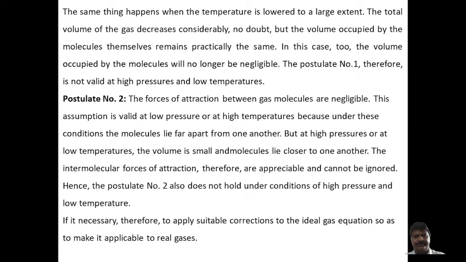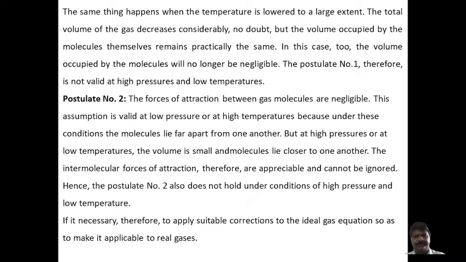According to kinetic theory, the volume of the molecules remains negligible, but at high pressure and low temperature the volume of the gas molecules cannot be negligible. This is the main cause of the deviation. Under high pressure and low temperature, gases cannot behave as ideal, and therefore they deviate from the ideal gas equation. This is the first postulate, the main cause of deviation.